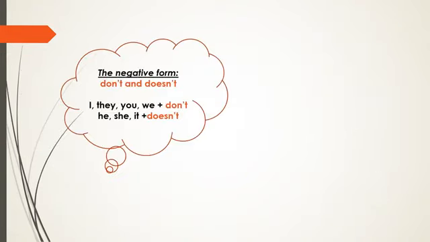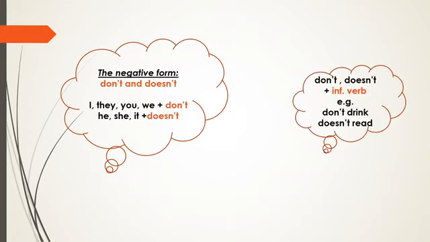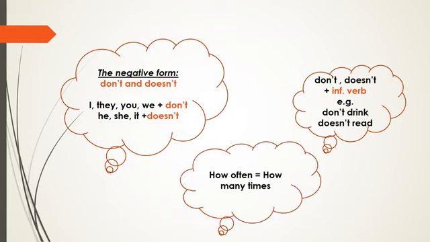Now let's read these rules. The negative form of the present simple tense: don't and doesn't. We use don't and doesn't. If the subject is I, they, you, we use don't. If the subject is he or she or it, we use doesn't. And notice that also after don't and doesn't we put the infinitive verb. For example, we say don't drink, doesn't read. And here we have also how often means how many times.